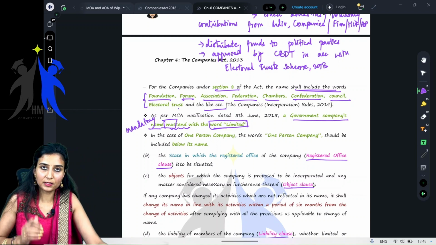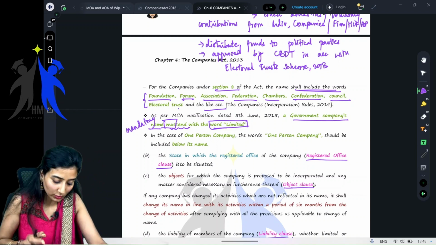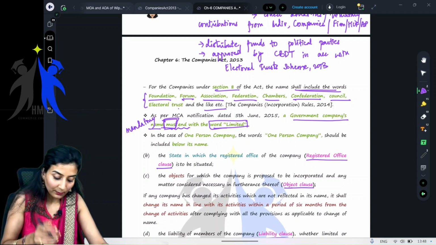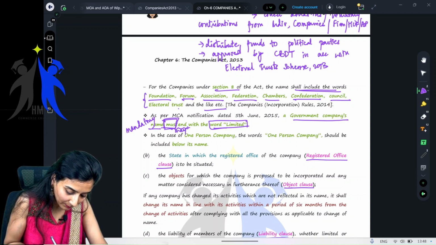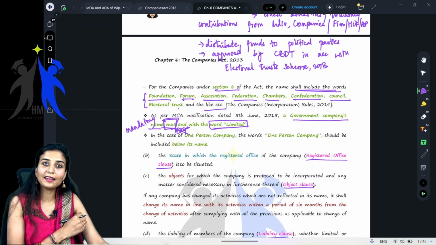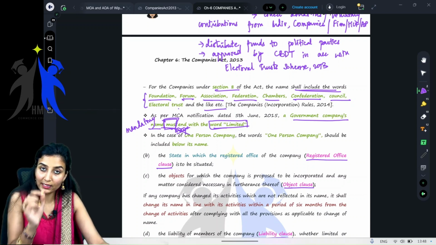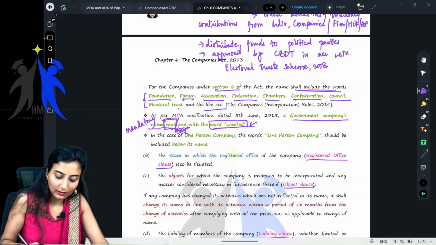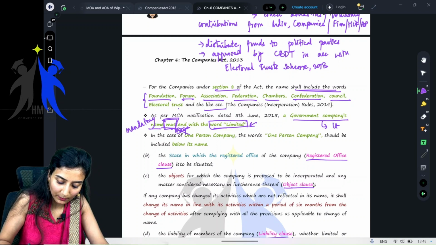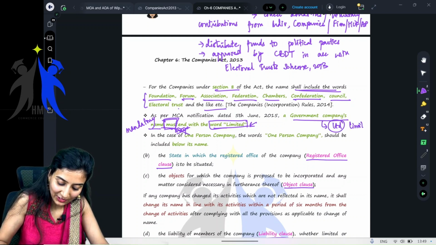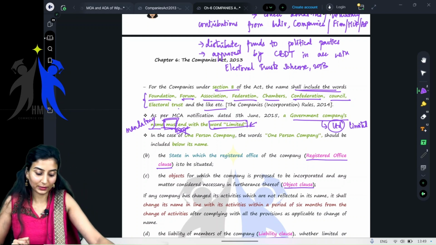In your exam also, you have to make sure you use must or shall only. You cannot write may or can. If it is must, it is mandatory. It must end with the word limited. Government company, word limited. Don't use short forms in your exam. Limited means limited.